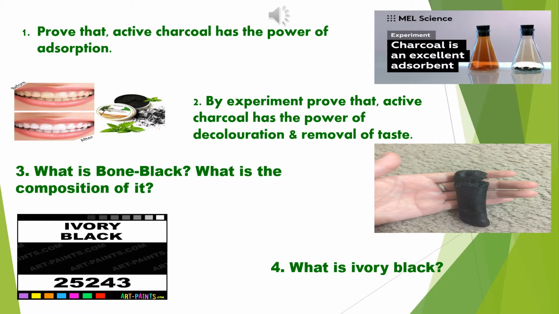So now the experiment. Some water is taken in a beaker and red litmus is added to it. The color of the water is found to be red. Now some amount of active charcoal is added and stirred well. The solution is then filtered. It is found that the filtrate water becomes colorless. So this is an experiment that proves that active charcoal has the power of decoloration.